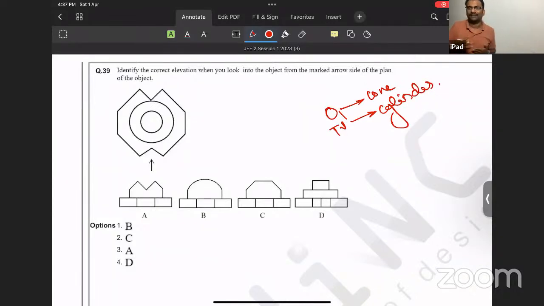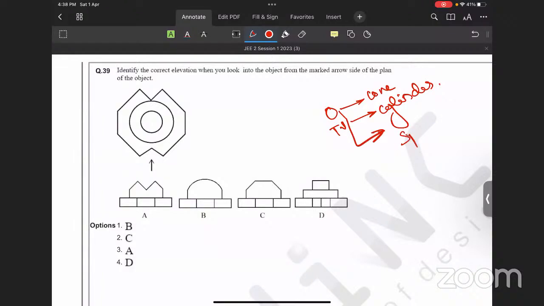Or it can be a sphere. So all these views are possible: cone, cylinder, sphere. In this particular scenario, from the options, we can assume it can be a cylinder.